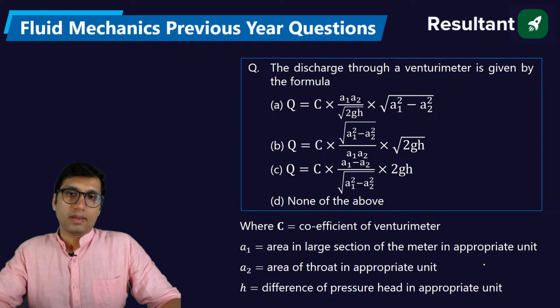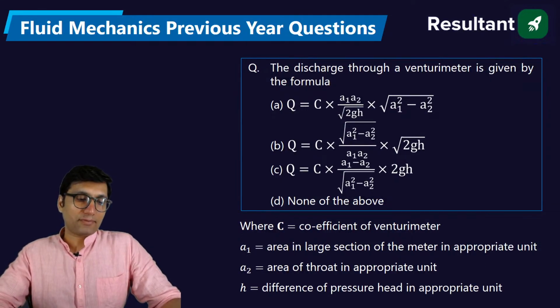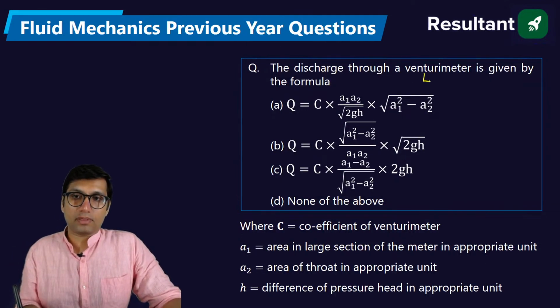Next, the discharge through a venturi meter is given by the formula. The venturi meter is based on the Bernoulli principle. It is the application of Bernoulli's equation.